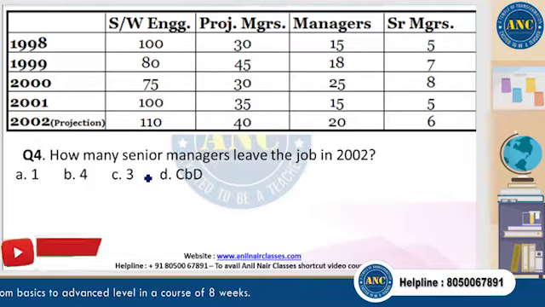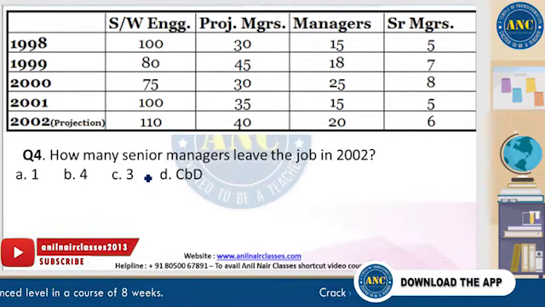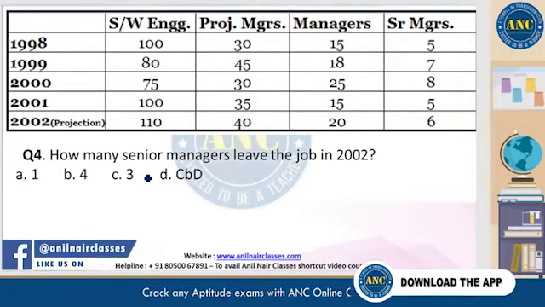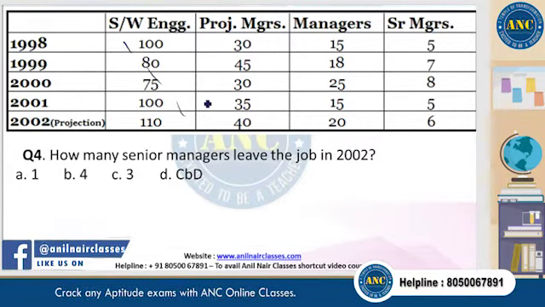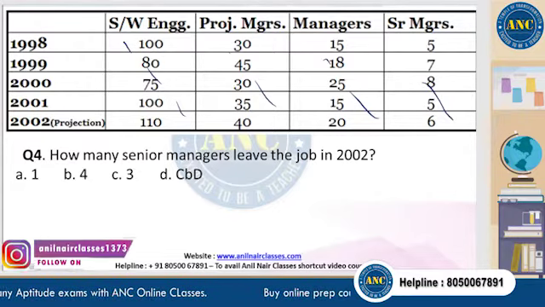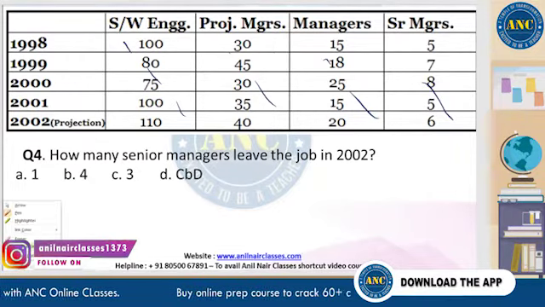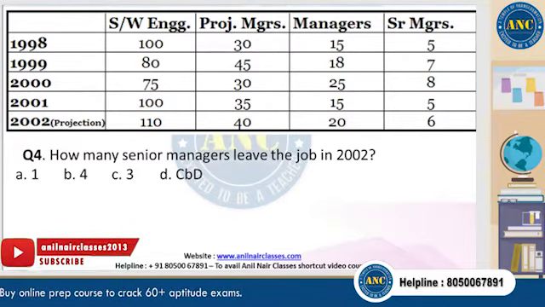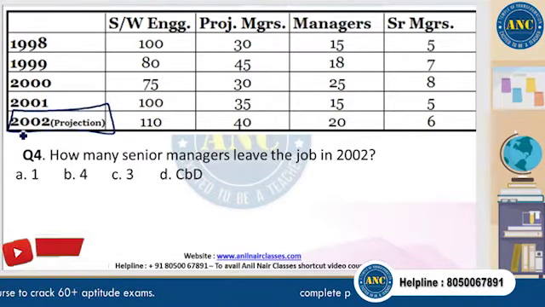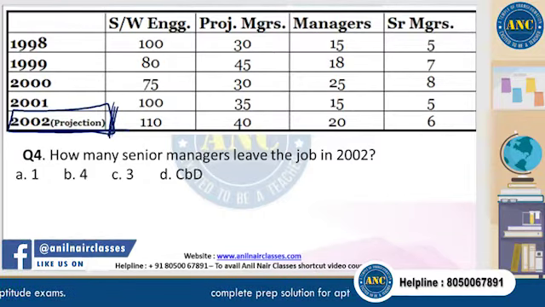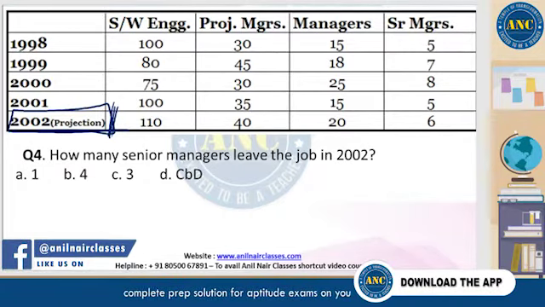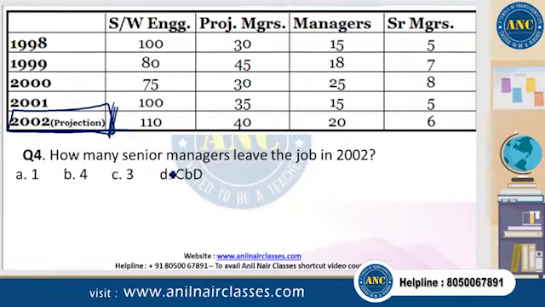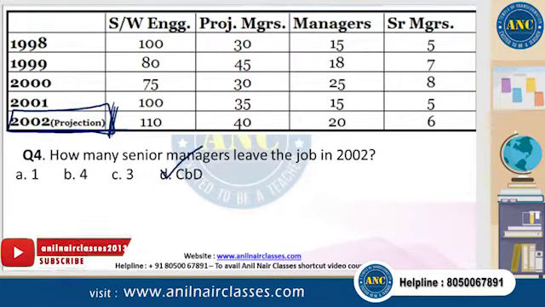Let's look at question 4. How many senior managers leave the job in 2002? In 2002, how many senior managers leave? So if you do the same logic, bringing down the values, I think we can gather the data and you can get to an answer. But the question is really different. Now you look at the year 2002, what have they told? They've told it's a projection. Can we ever find out the value of a projection? No, they didn't say what could have been a possible number of people who leave their job in 2002. They said how many leave. The answer would straightforward be cannot be determined.